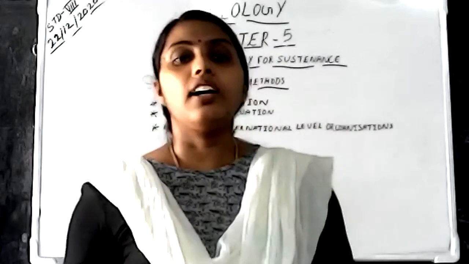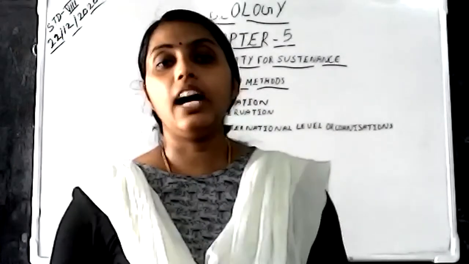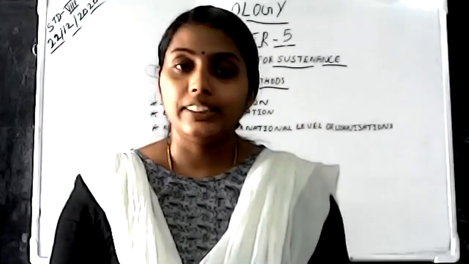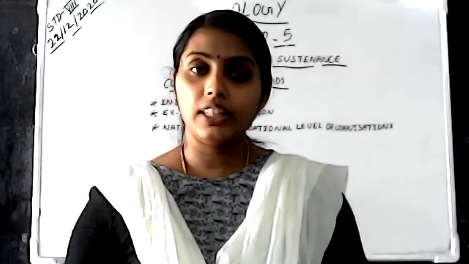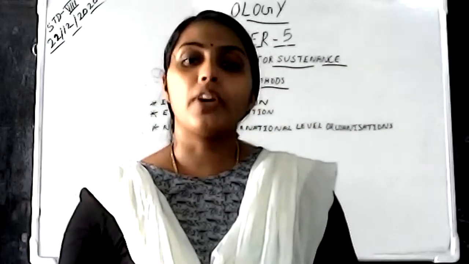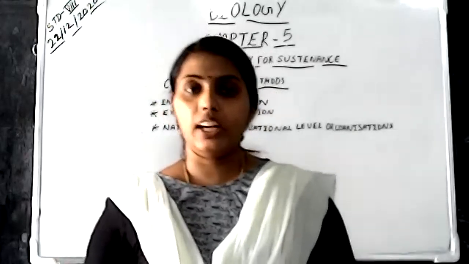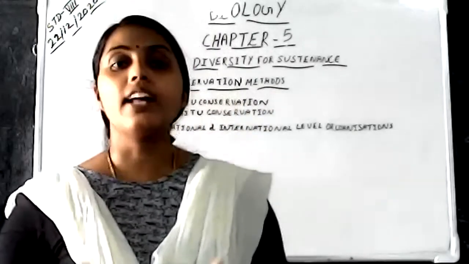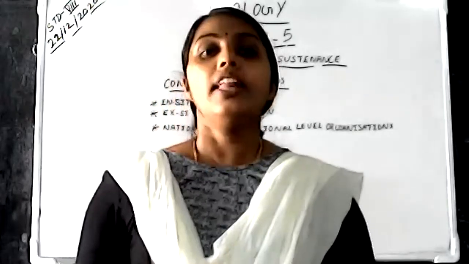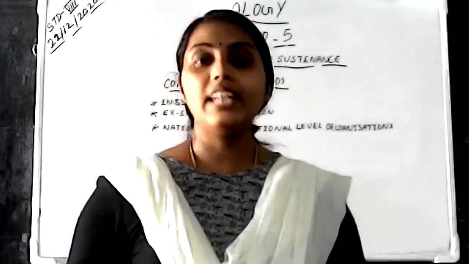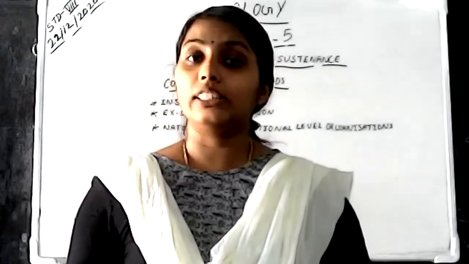These six come under the in situ conservation method. In the in situ conservation method, the organisms are protected in the area where they are living, in their habitat itself. Is it clear for you? That's about the in situ conservation method.